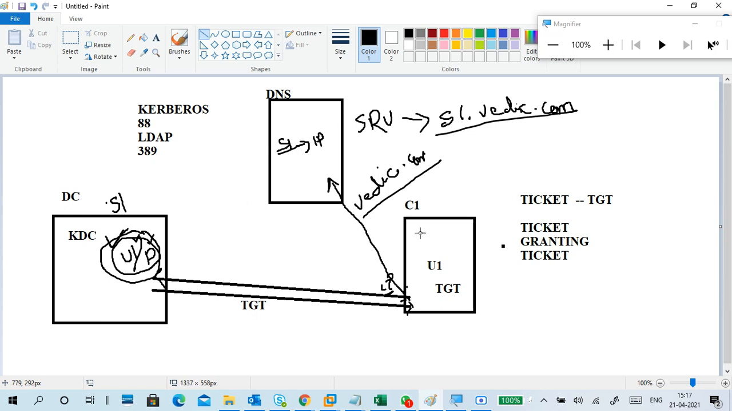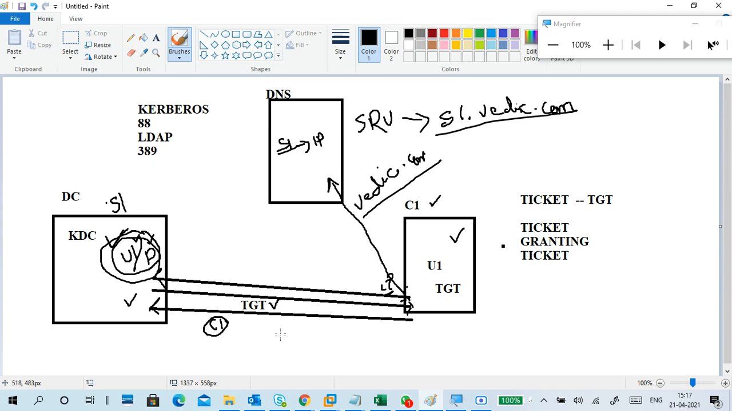Now I want to access C1. I want to access this PC. So authentication is completed, but I want to access this PC. I have the TGT, so what do I do? I will send a request to the server again, showing the TGT. Hello server, this is my TGT, this is my token, this is my ticket. I want to access the C1 PC. Give me permission. Can I access? He said, yes, you can access C1.